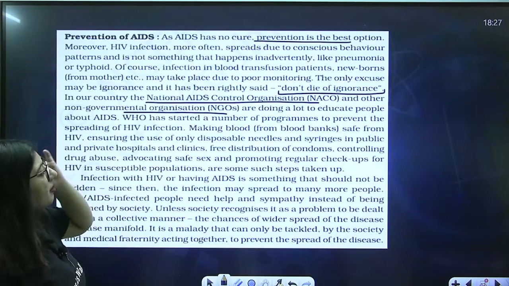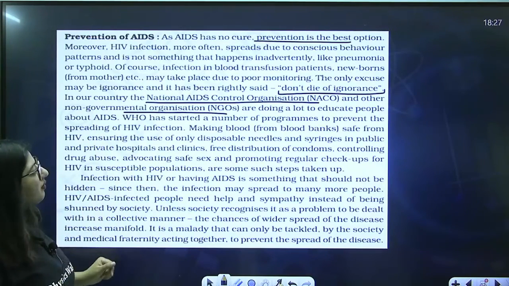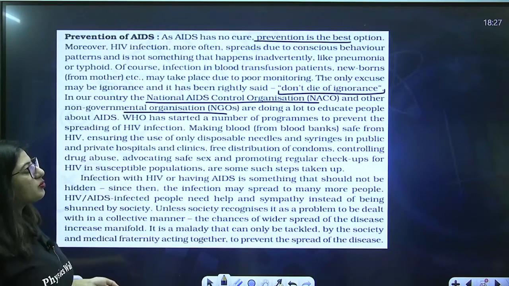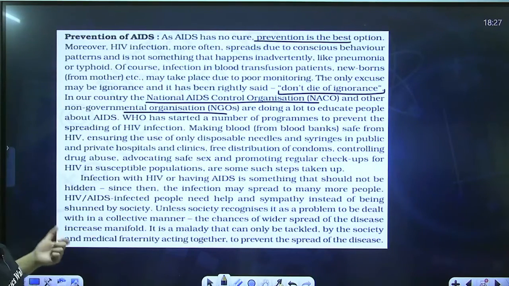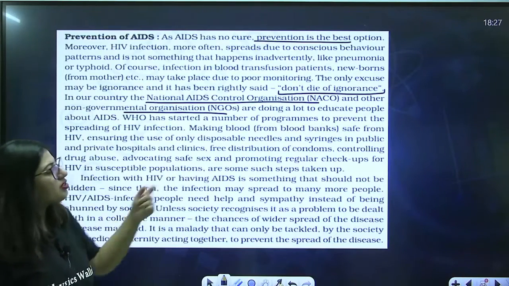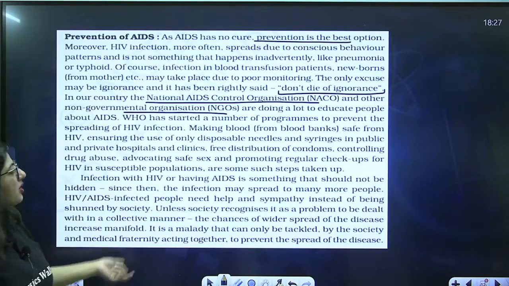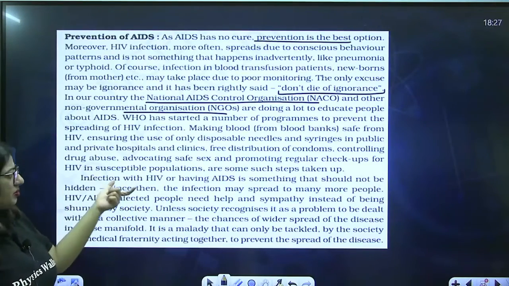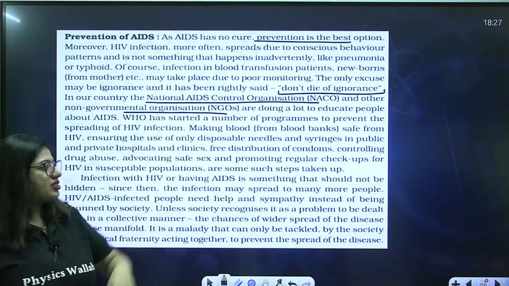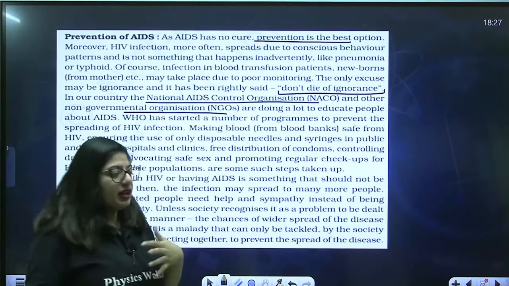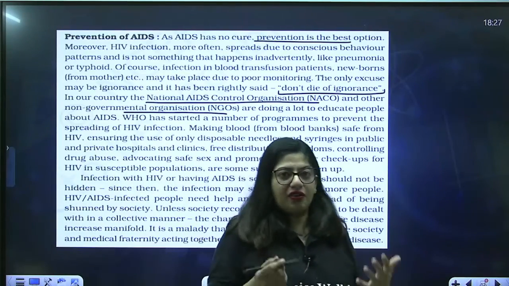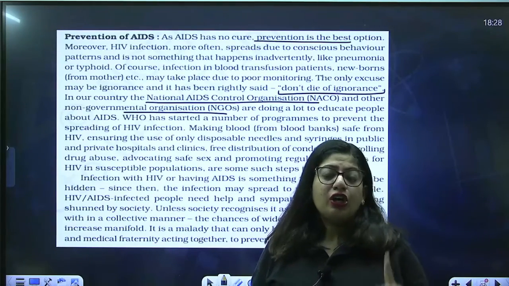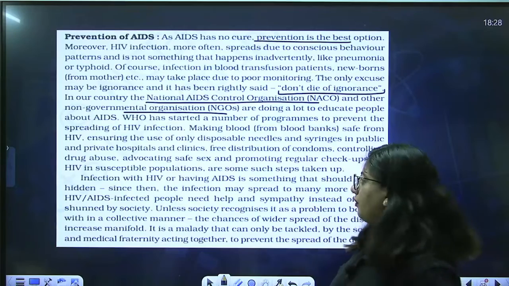WHO has started a number of programs to prevent the spreading of HIV infection: making blood safe from HIV, ensuring the use of only disposable needles and syringes in public and private hospitals and clinics, free distribution of condoms, controlling drug abuse, advocating safe sex, and promoting regular checkups for HIV in susceptible populations are some such steps taken. So WHO has made some mandatory steps in the countries, like if there is blood in the blood bank, you have to get it tested for HIV, right?